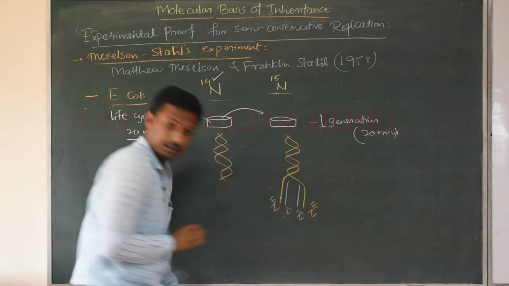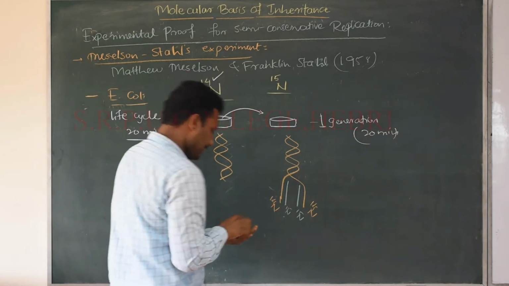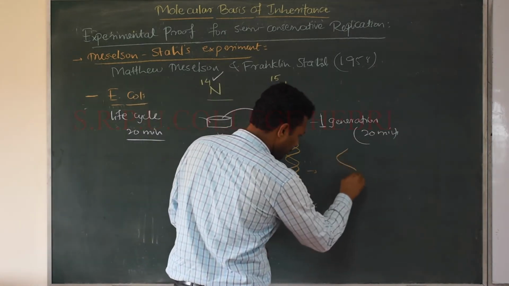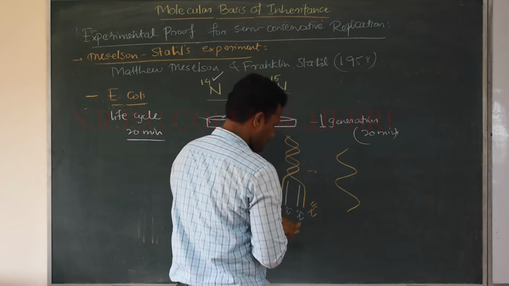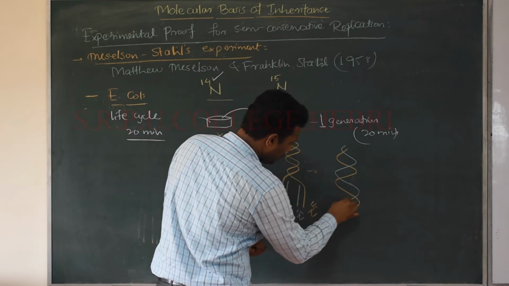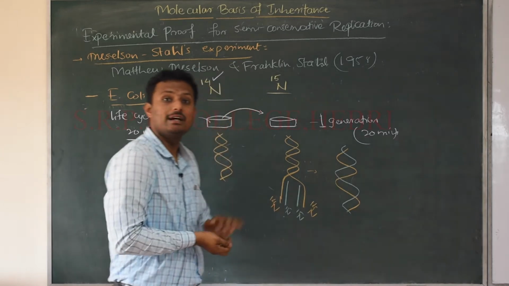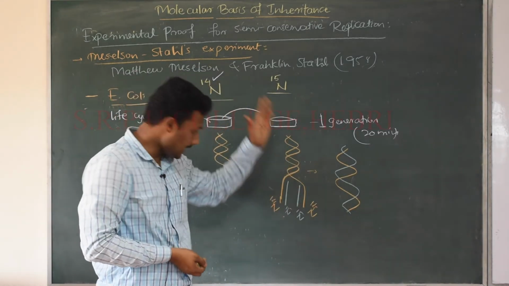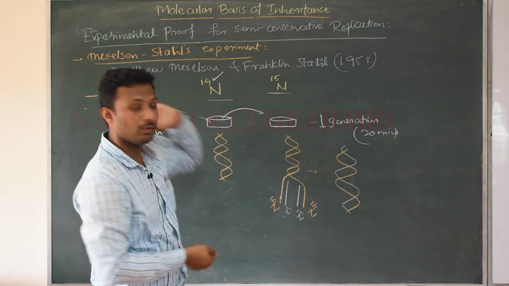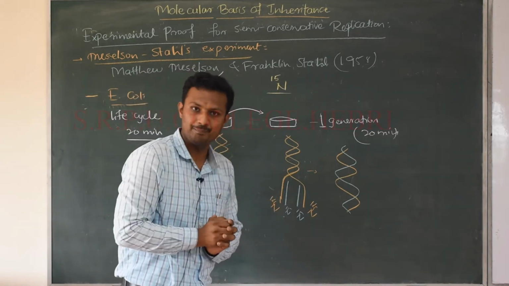Yes or no? Now, this newly produced molecule of the DNA will be consisting of half N14 and half N15. Yes or no? Half N14 and half N15 DNA is present in the newly synthesized DNA strand. So this confirms that half of the parent DNA is retained in the next generation, and that is how it is semi-conservative replication. But how was this proved? How was this visualized by this experiment?